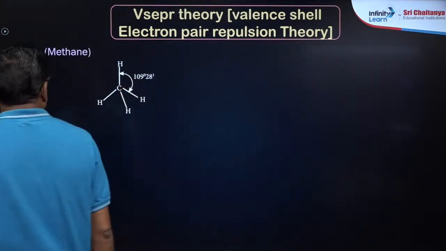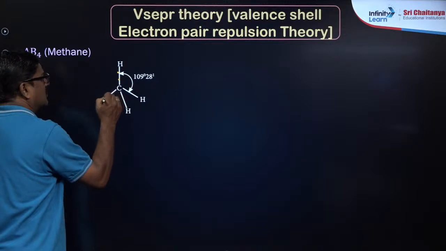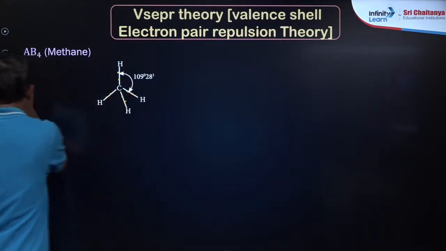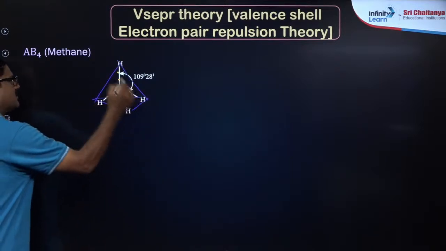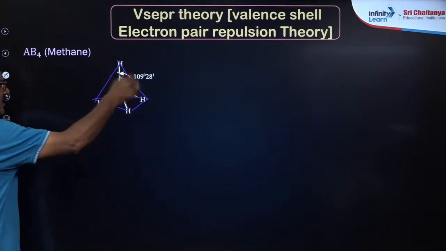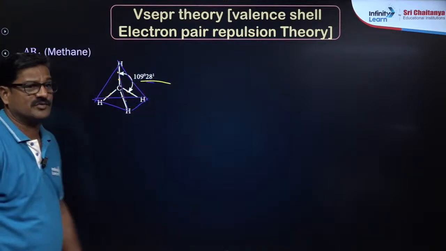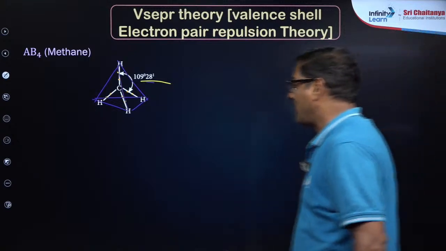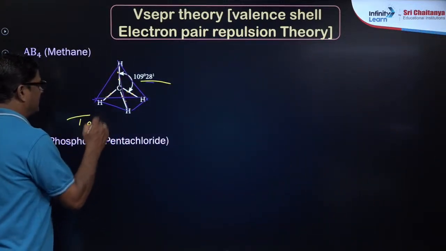Now let's talk about AB4 molecule, methane. In this methane, carbon gives 1 electron and hydrogen gives 1 electron, so that there are 4 pairs of electrons. So it gives a tetrahedral shape. How do you get a tetrahedral shape? You can get a tetrahedral shape like this. And the angle here is 109 degrees 28 minutes, you can say the tetrahedral angle.